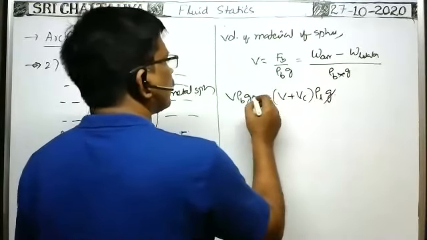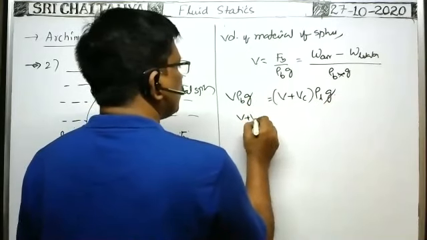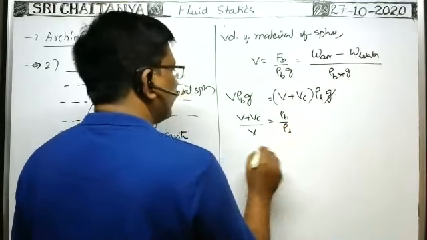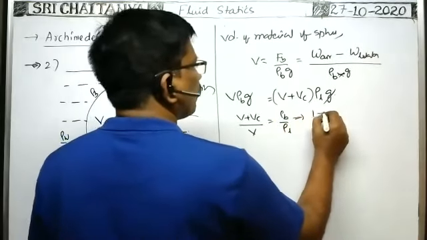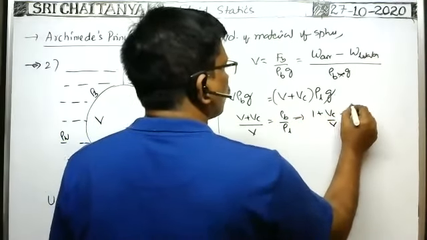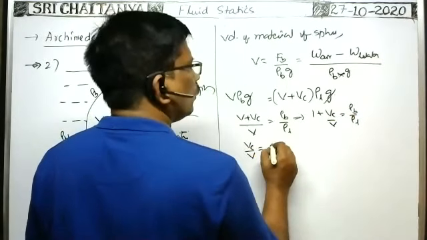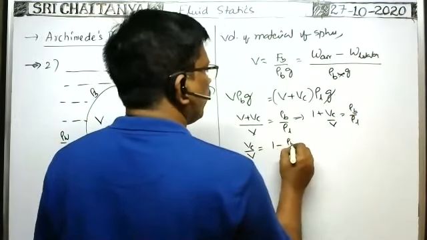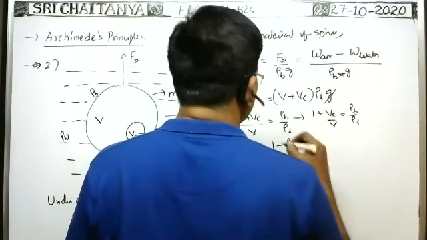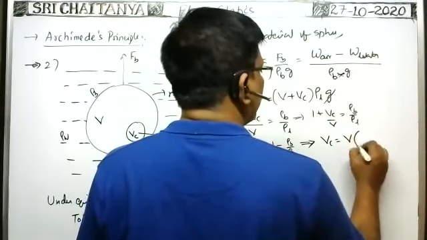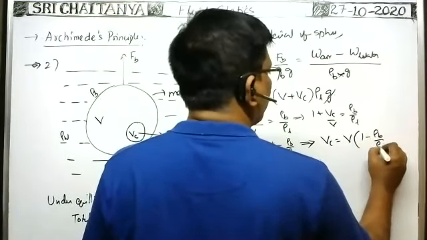Okay, here g cancels. Then (V plus Vc) by V is equal to density of the body by density of liquid. That implies 1 plus Vc by V is equal to rho b by rho L, or Vc by V is equal to 1 minus rho b by rho L. That implies volume of the cavity is equal to volume of material of the body into 1 minus density of the body by density of the liquid.